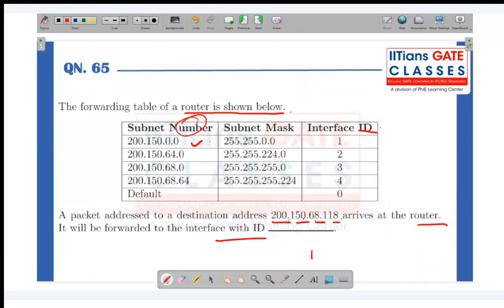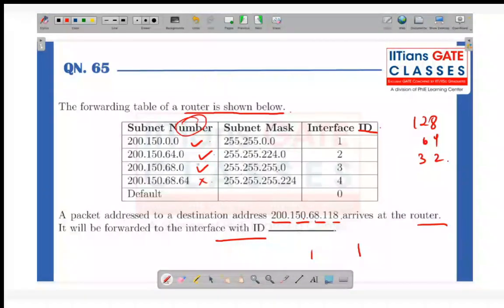We know 200 and 150 will match. 224 is what? 128, 64, 32. So can I say that this will also match? Yes, so B is also matching. Similarly, 255.255.255. Is this matching? All are ones, so yes, this is also matching. Is D matching? No, D is not matching in this case.